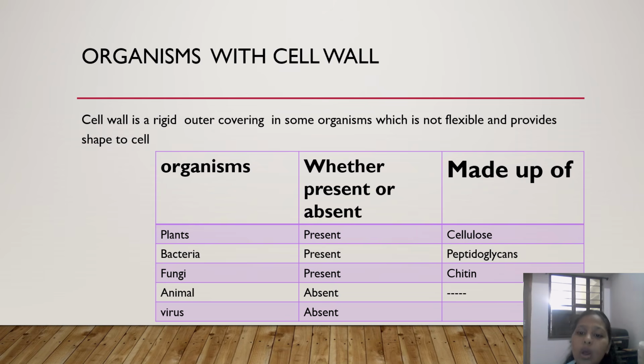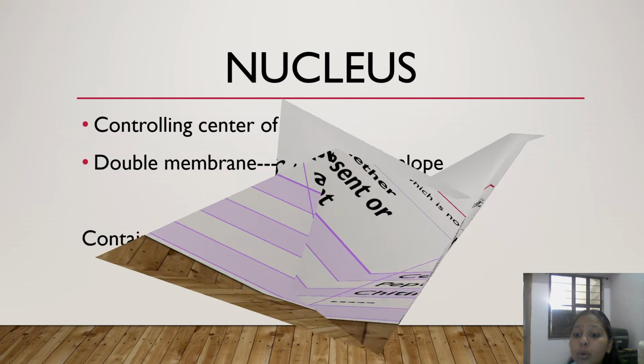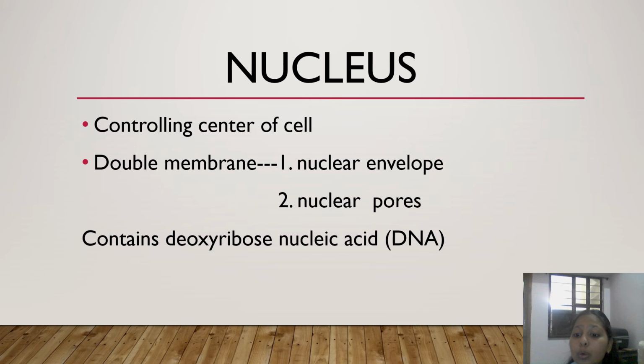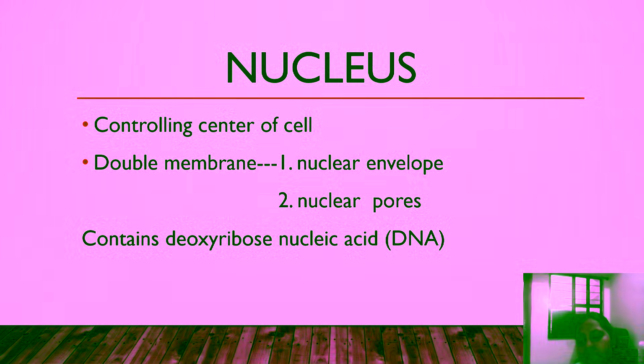Then, the nucleus. What is the nucleus? The controlling center of a cell is known as the nucleus. It's double membrane bound, as I told you. It has a nuclear envelope and nuclear pores. It contains deoxyribose nucleic acid, which is DNA.